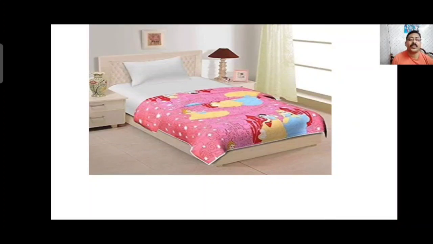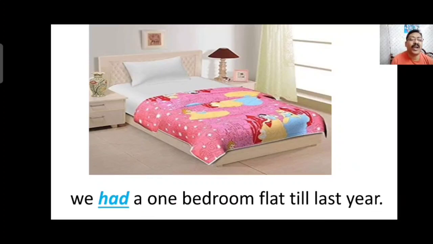See with pictures I will explain how we use had. We had a one bedroom flat till last year, means now we don't have it, but till last year we had a one bedroom flat. So had is used because this verb shows that we had it not now, but last year. Last year shows it is about past perfect tense.